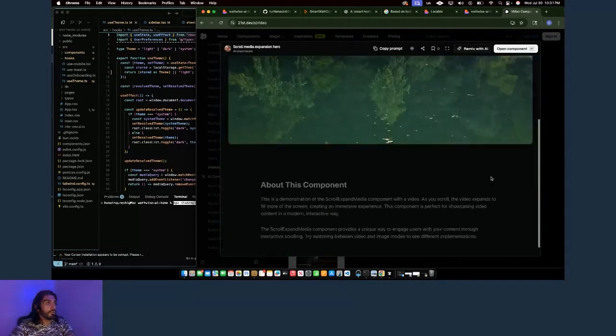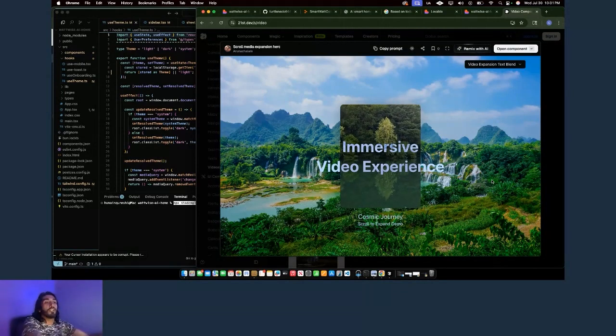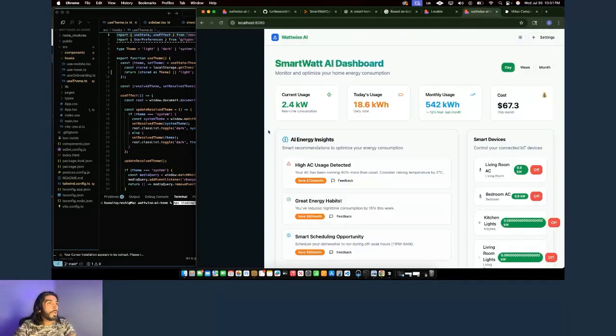Simple things that are just absolutely beautiful. I can import this and customize it and say, hey, turn all of this jungle background, or I don't know if that's jungle, but yeah, turn this into space and AI will do it for me. So it's pretty amazing. Let's go back to our app.